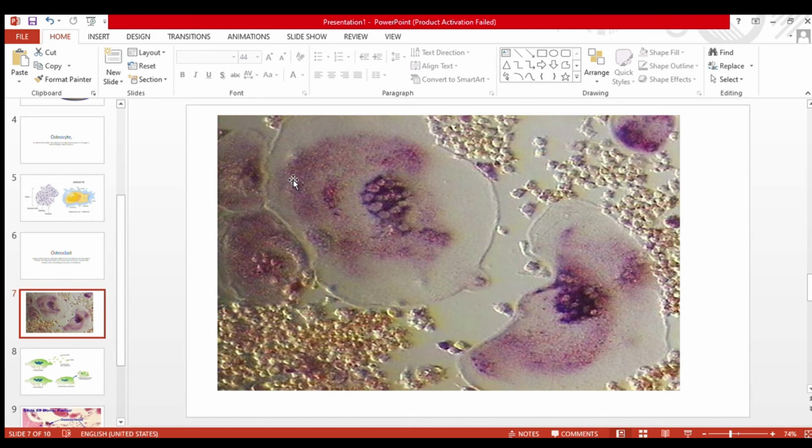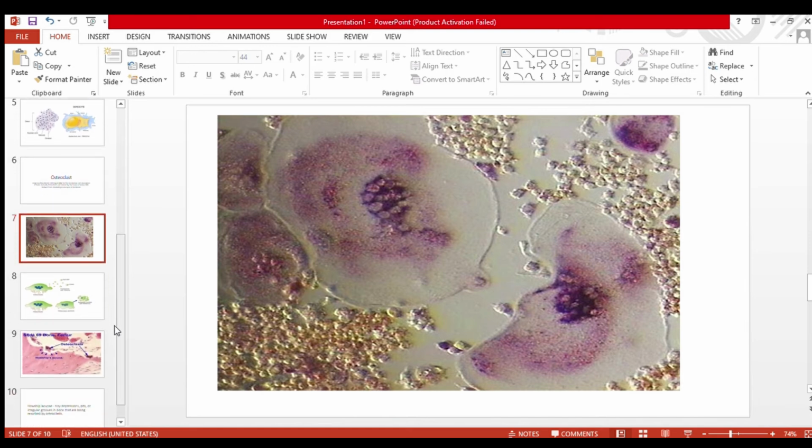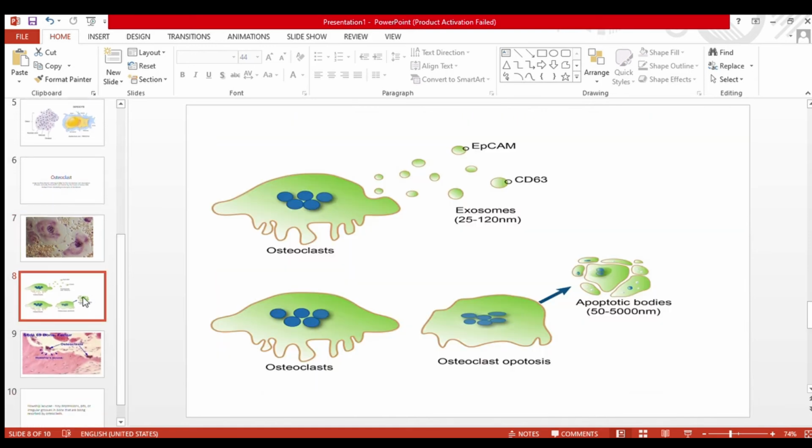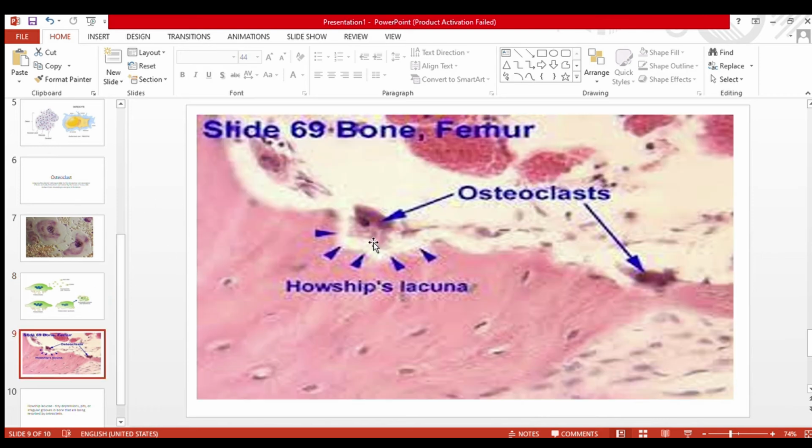These are also osteoclasts. This picture is also an osteoclast. Look at this picture. It is looking like a macrophage, with pseudopods, and this is a Hawship lacuna.